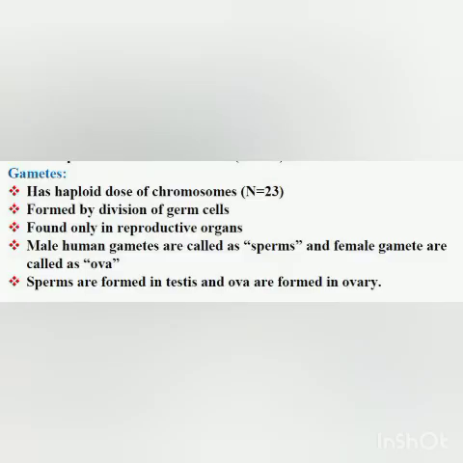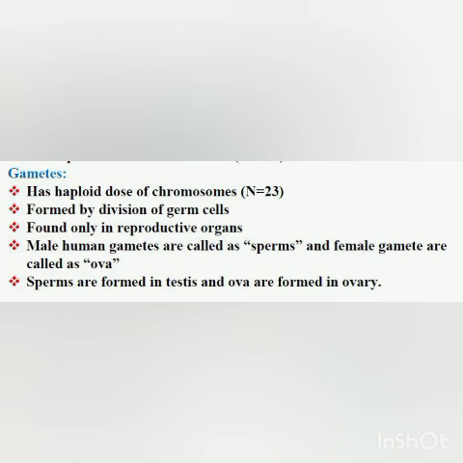Okay. Now we come to gametes. Gametes have a haploid dose of chromosomes. It's very important for you to remember this and understand this. Gametes have a haploid dose of chromosomes, meaning gametes have 23 chromosomes, or gametes have n dose of chromosomes. They are formed by the division of germ cells. First of all, these gametes are present in the reproductive organs only. Body cells are present in the body, but gametes are present only in the reproductive organs.